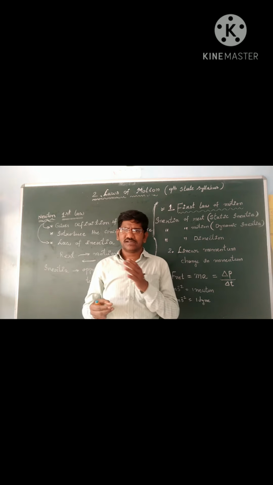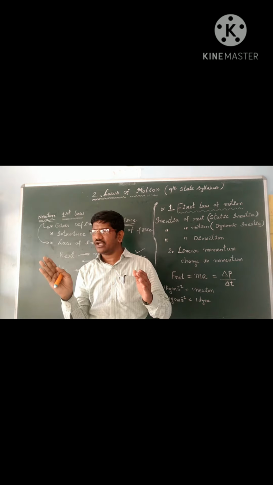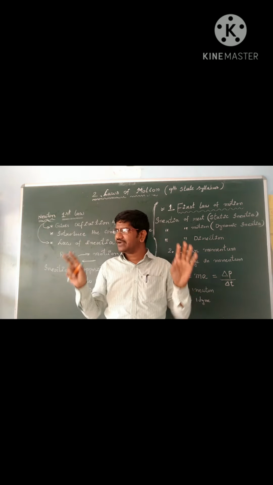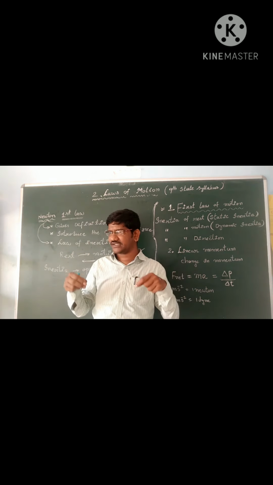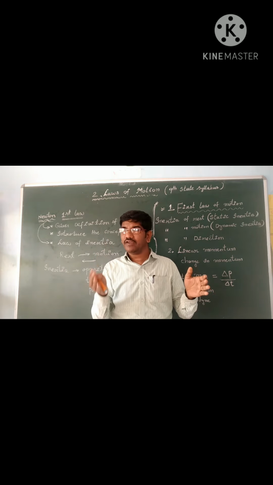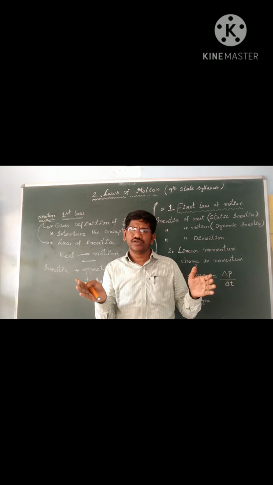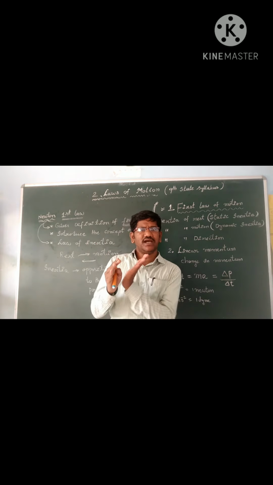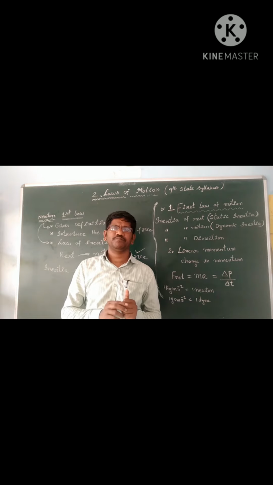Or when a bus suddenly moves forward, we fall in the backward direction. It is also an example for inertia of rest, because when the bus is at rest, everything inside the bus is also at rest. We are also at rest. So when the bus suddenly moves forward, we oppose coming to motion from rest. That opposition is called inertia of rest. Because of that, the bus is moving forward and we are falling backward.